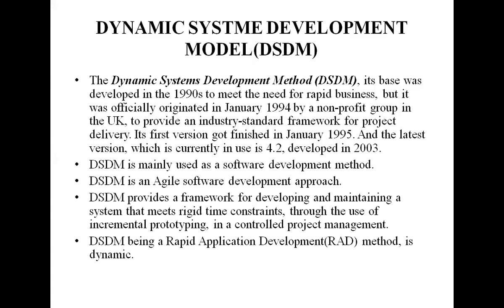This method's primary aim is to deliver business needs and real-time benefits.